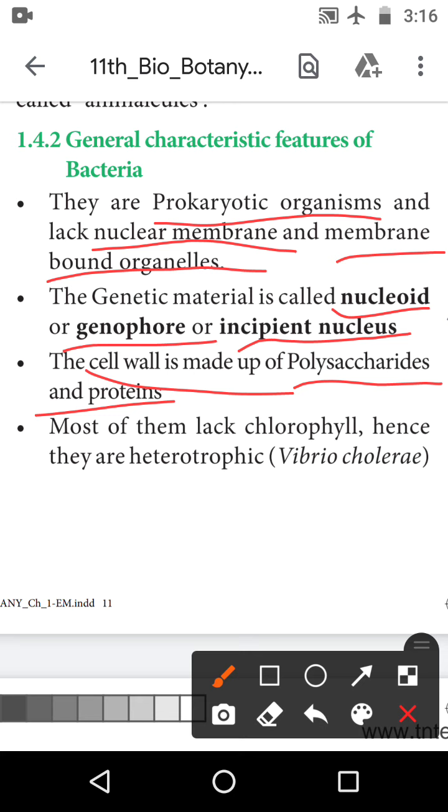Most of them lack chlorophyll and they are heterotrophic. Most of them have chlorophyll absent. They lack the chlorophyll and they are heterotrophic organisms. Hetero means they depend on others. So this one depends on another. For one example, it is Vibrio cholerae.